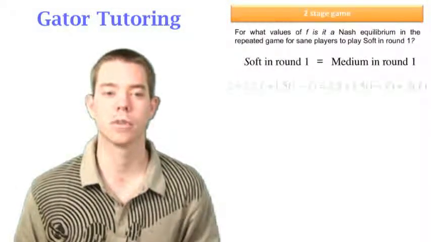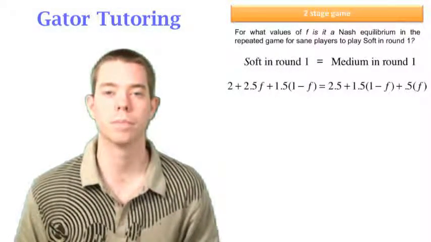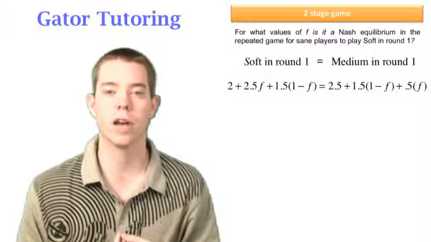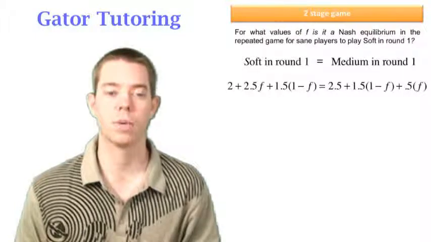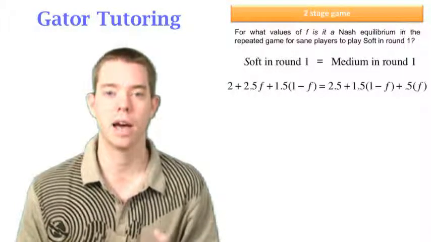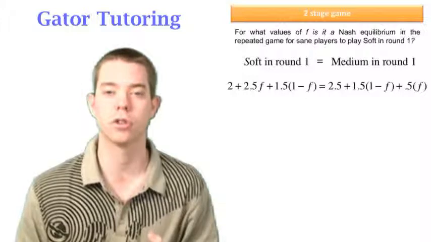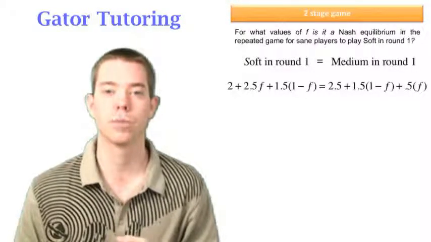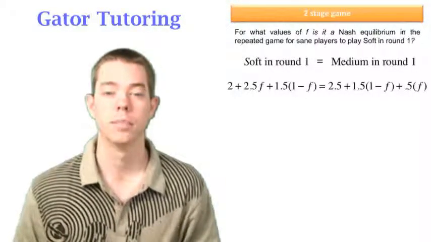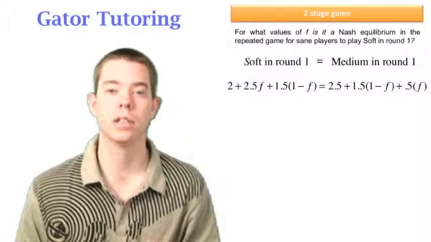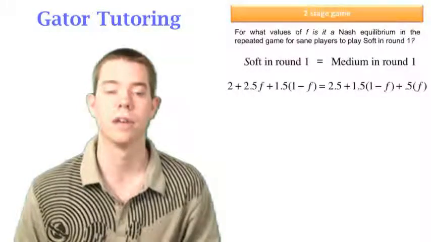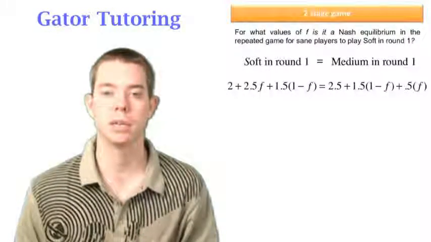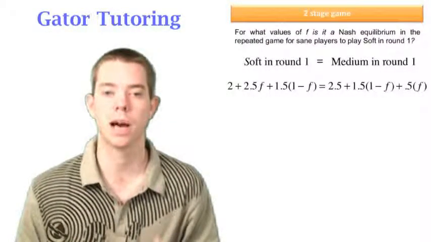So first let's look at soft in round 1 on the left side of this equation. Well, she'll make $2 right away because they both played soft in round 1. And then because she played soft in round 1, well, we have those gains of a reputation that we already solved for, which was the 2.5F plus 1.5 times 1 minus F. Because again, if Joe is crazy, well then he'll play soft in round 2 and she'll be playing medium and get that 2.5. If Joe is sane, he'll play medium in round 2. They'll both play medium and get that 1.5. So that's the left side of our equation.